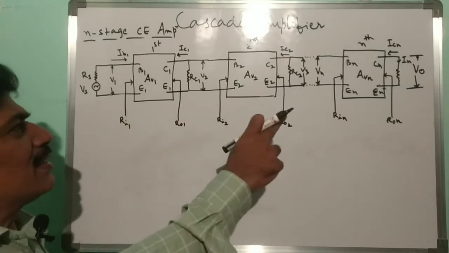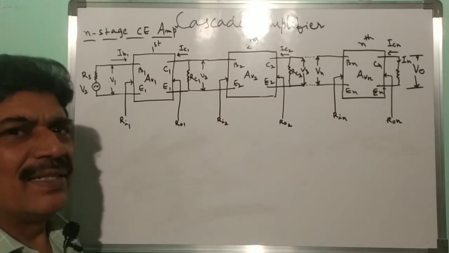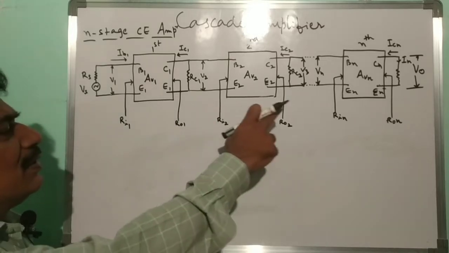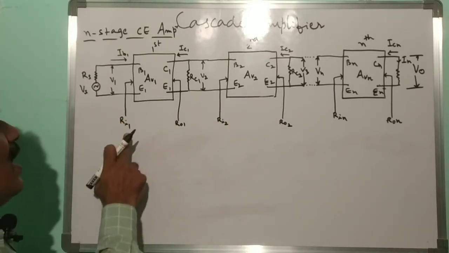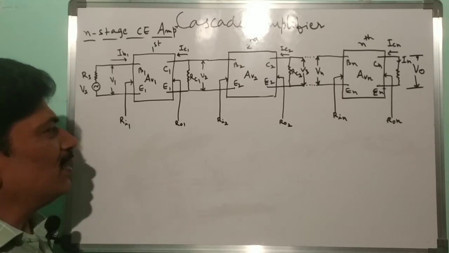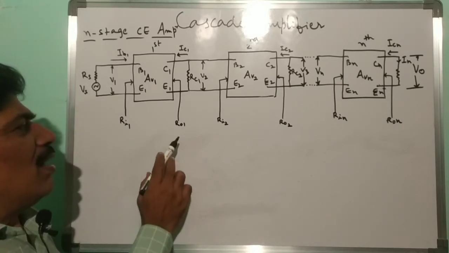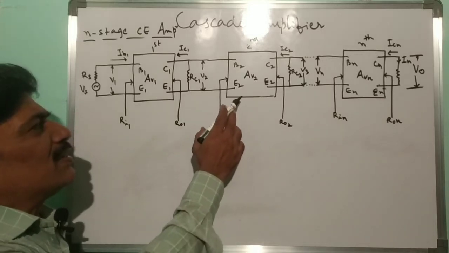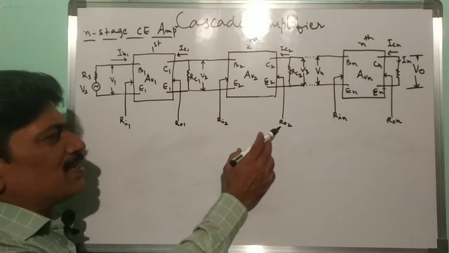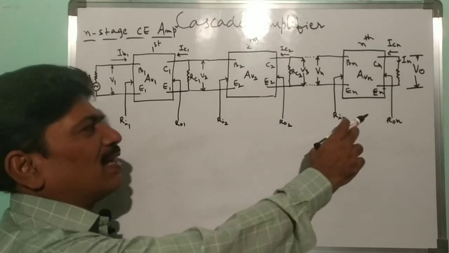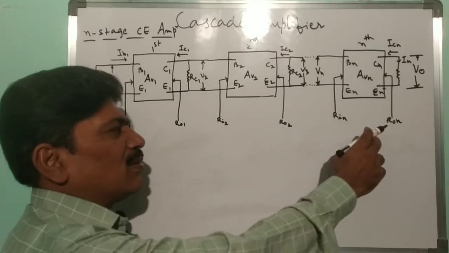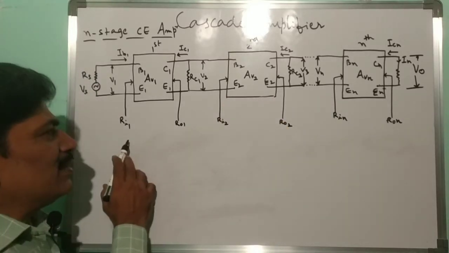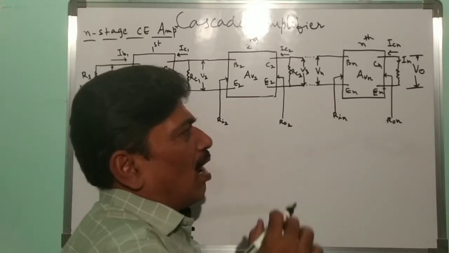In this we have connected n stages. Each stage is a common emitter configured stage. There are n stages here, and each stage has input resistance Ri1 and output resistance Ro1, and for the second stage Ri2 is the input resistance and Ro2 is the output resistance, and for the last stage Rin is the input resistance and Ron is the output resistance. For the complete amplifier, the input resistance is Ri1 and the output resistance is Ron.